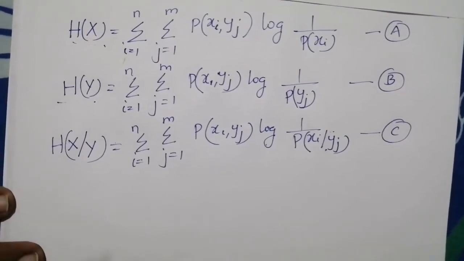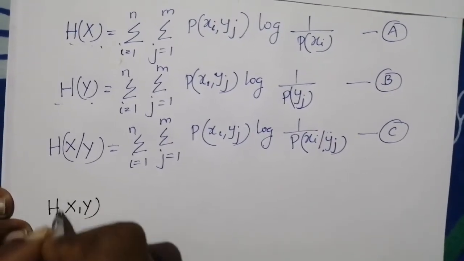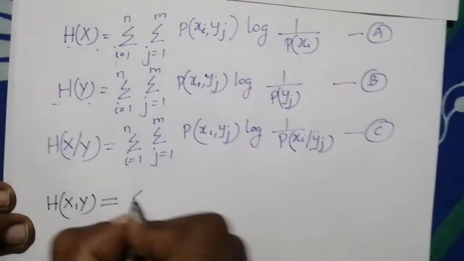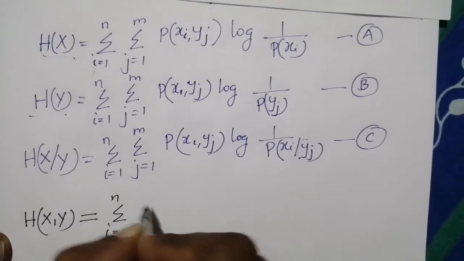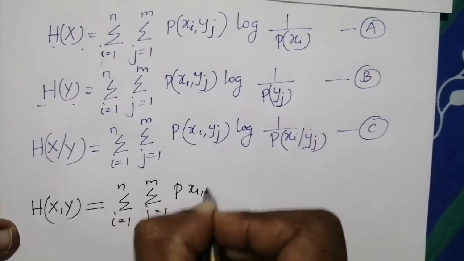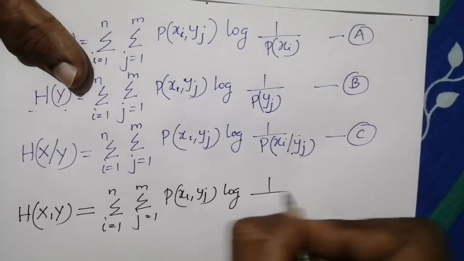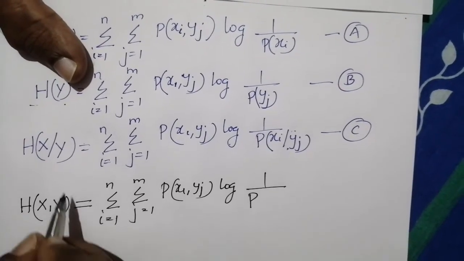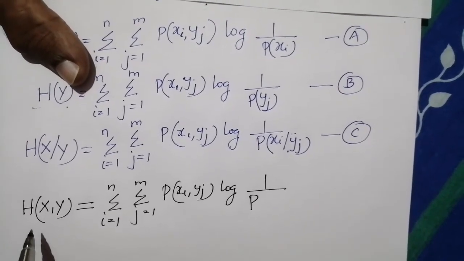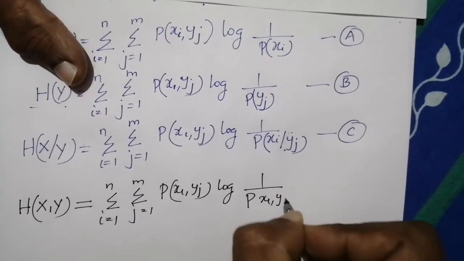Similarly, we can write an expression for H(XY), the joint entropy. Joint entropy can be written as the sum over i equal to 1 to n, the sum over j equal to 1 to m of P(xi, yj) log 1 by P(xi, yj). Here, in the case of joint entropy, the probability of interest is P(xi, yj).